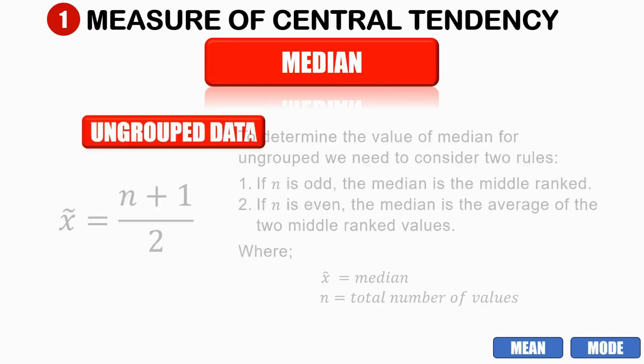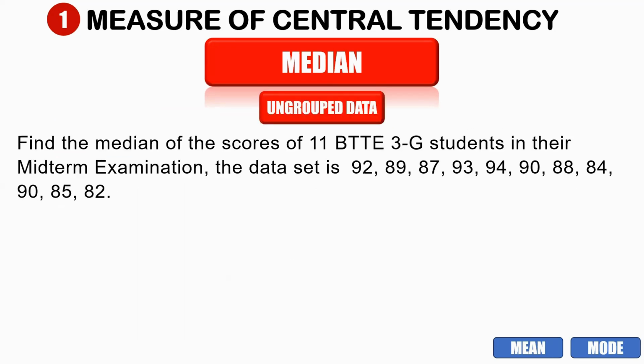For example, we are going to find the median of the scores of 11 BTTE 3G students in their midterm examinations. The data set is 92, 89, 87, 93, 94, 90, 88, 84, 90, 85, and 82. First, we need to arrange our data set from lowest to highest or highest to lowest, vice versa. Let us try lowest to highest.